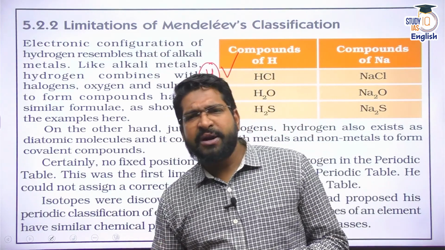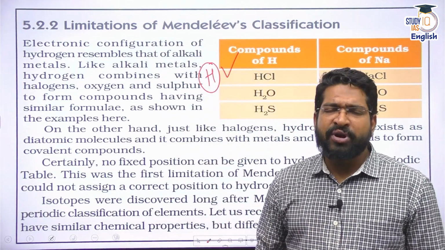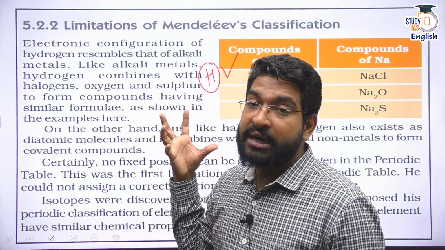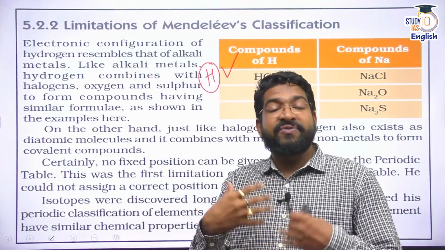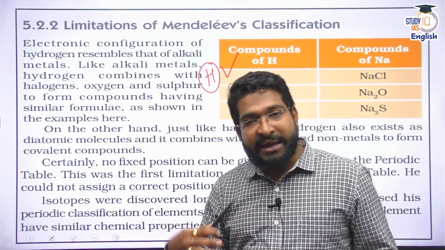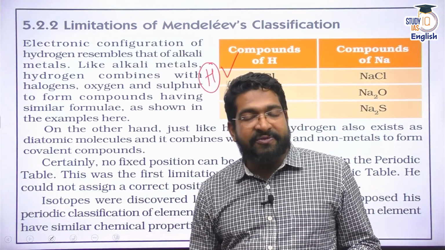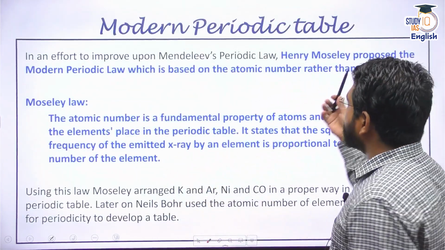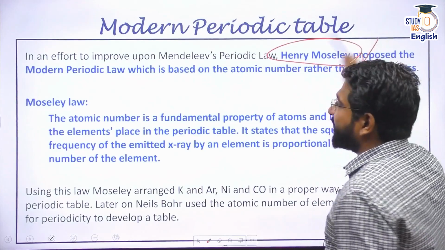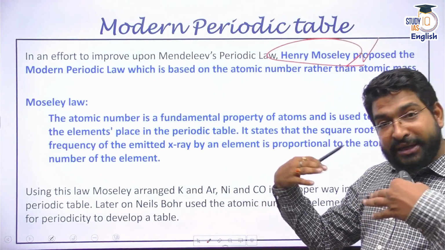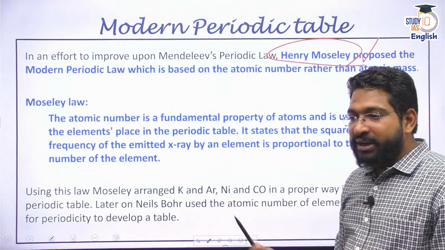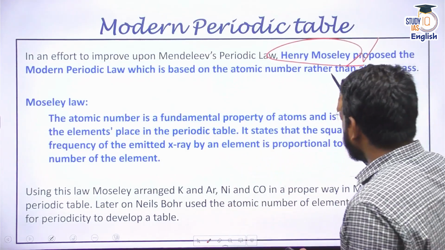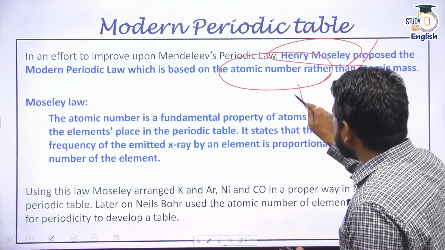Apart from that, the isotopes were not discovered when Mendeleev gave this periodic table, or he would have further refined his table for sure. But Mendeleev's periodic table laid the foundation for our modern periodic table. Now, the modern periodic table was developed by Henry Moseley, who proposed that we need to put the elements in a tabular format not on the basis of atomic mass, but on the basis of atomic number.